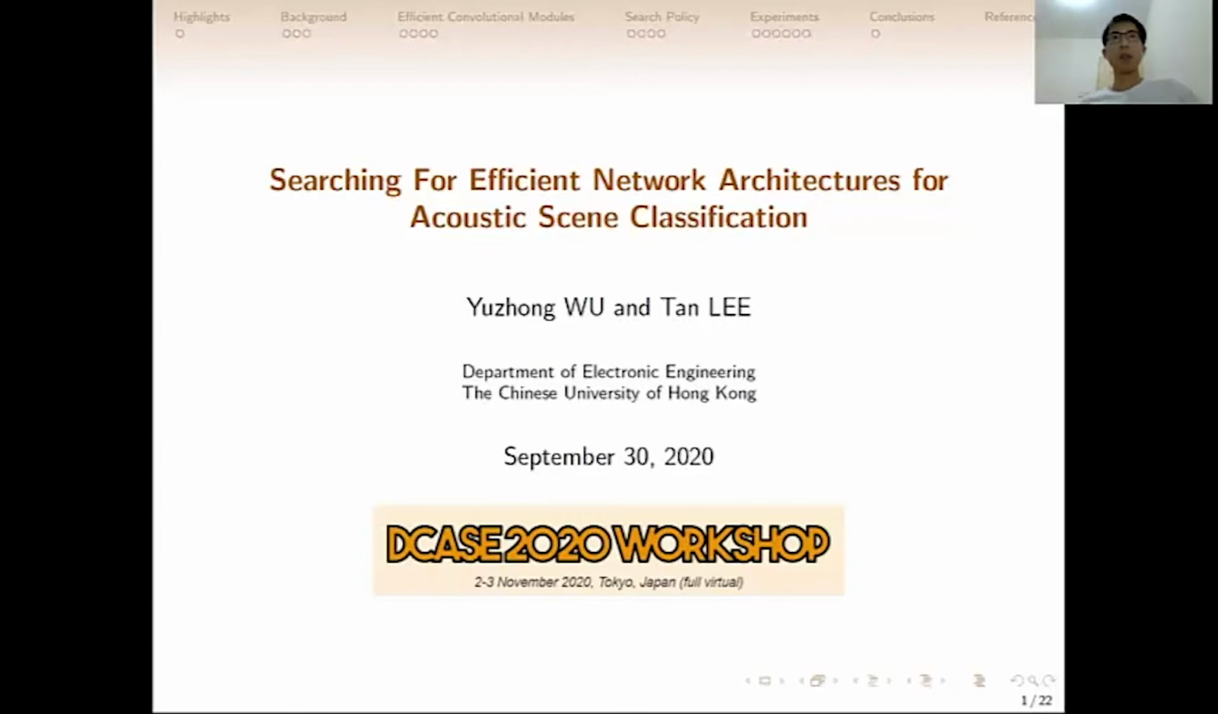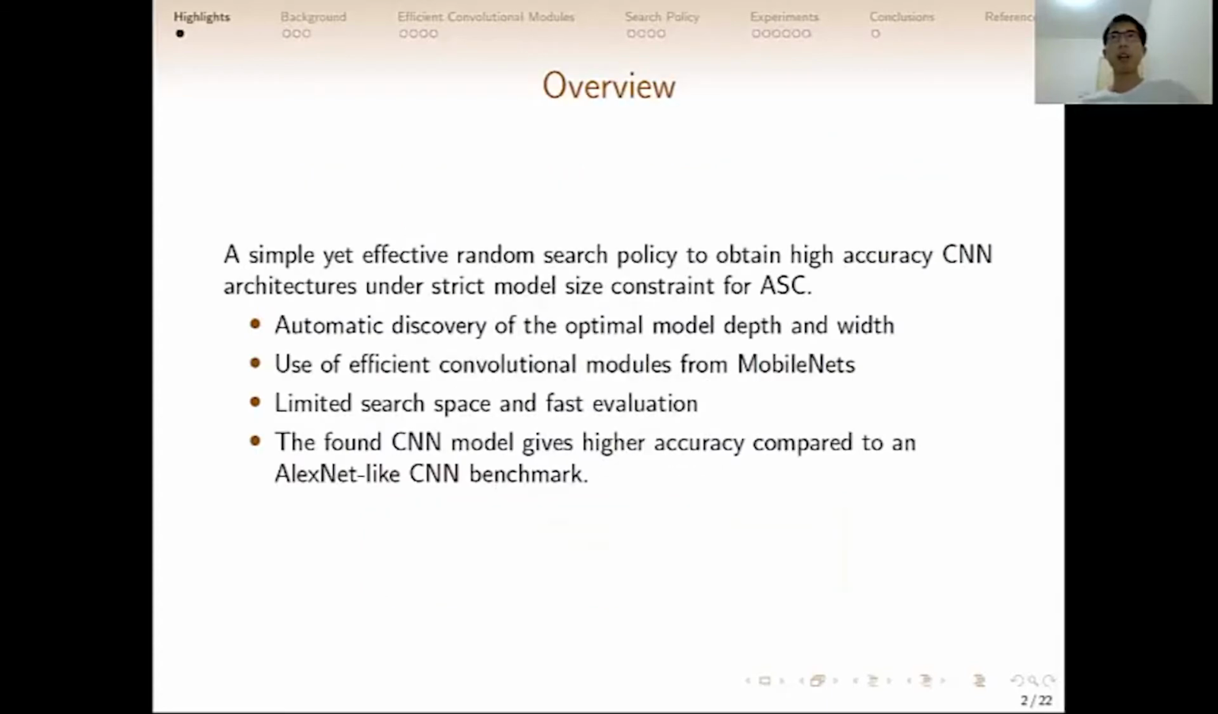In this video, I'm going to present my paper in the DCASE 2020 workshop, searching for efficient network architectures for acoustic scene classification. The highlights of this paper are as follows. We propose a simple and effective random search policy to obtain high accuracy convolutional neural network architectures under strict model size constraint.